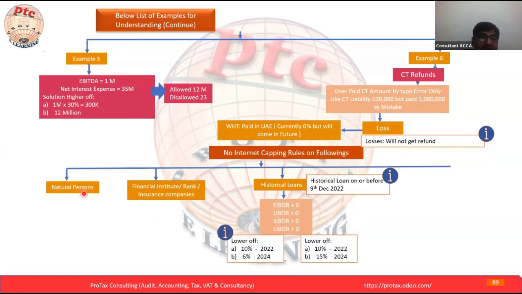This is the no interest capping rule on the following taxable persons, areas or activities. I added this here for better understanding.